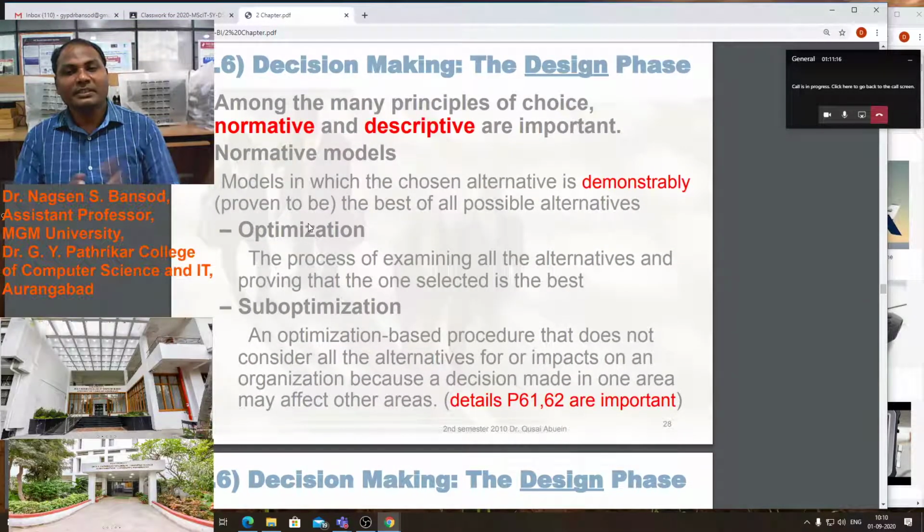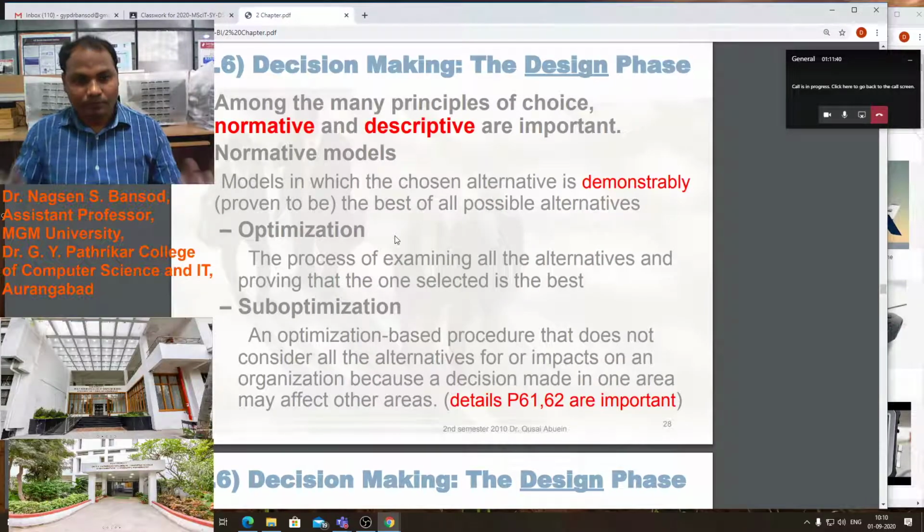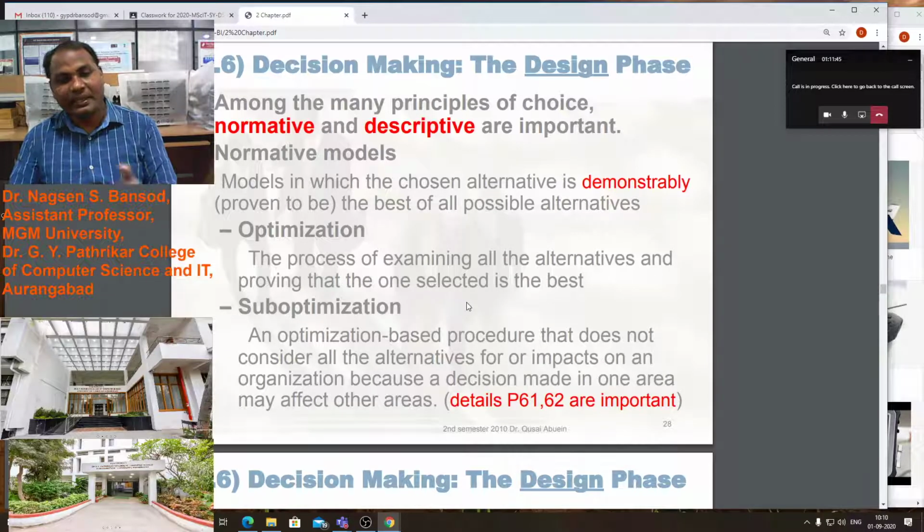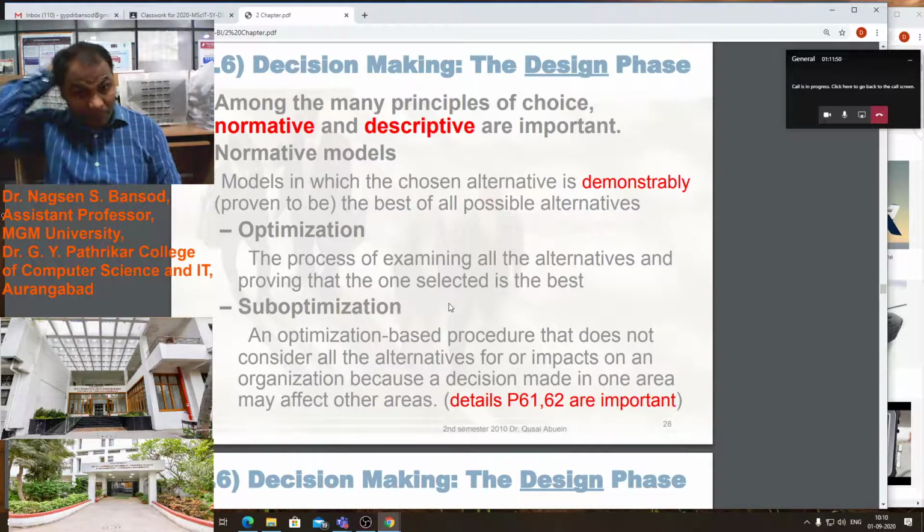Also, among the many principles of choice, normative and descriptive models are important. The normative model is the model in which the chosen alternative is demonstrably, meaning proven, to be the best of the possible alternatives. That is the normative. Optimization is the process of examining all alternatives and proving that the one selected is the best.